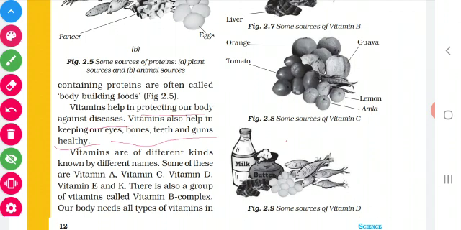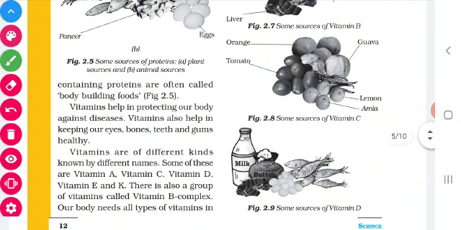Now we have vitamins with different names. They are vitamin A, vitamin C, vitamin D, vitamin E and vitamin K. So how many vitamins are there? A, C, D, E and K. One more vitamin is there. It is always present in a group. Such a vitamin is called vitamin B complex.